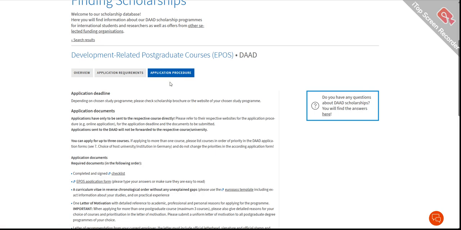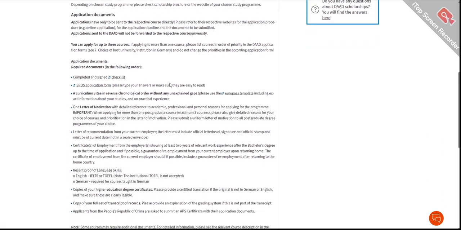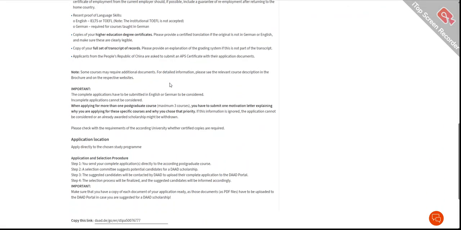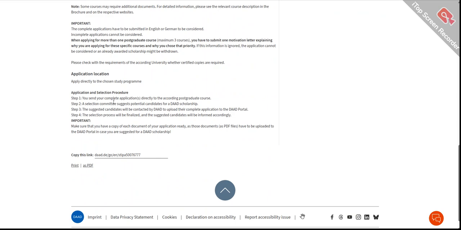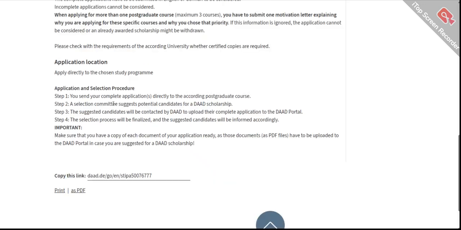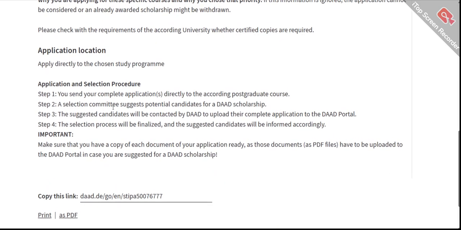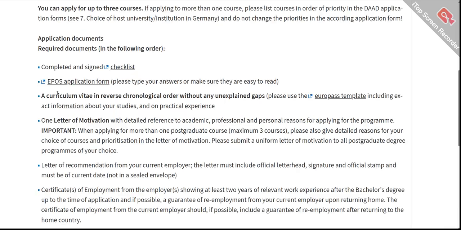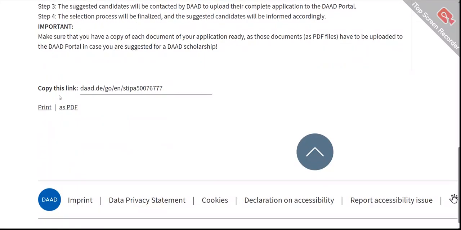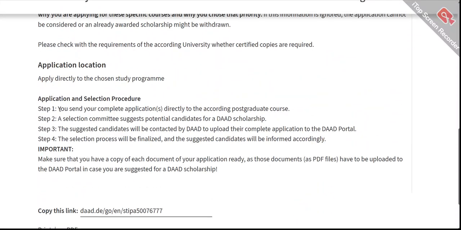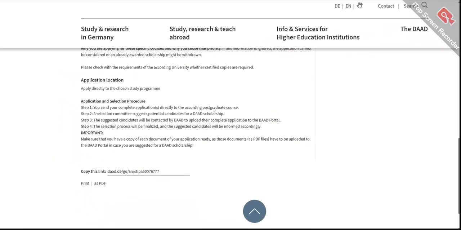And this is the application procedure. It is a very simple procedure, but they have written it very lengthily, so I am going to give you a brief walkthrough. Step number one: you send your application directly to the respective postgraduate course. A selection committee then suggests potential candidates for the DAAD scholarship.